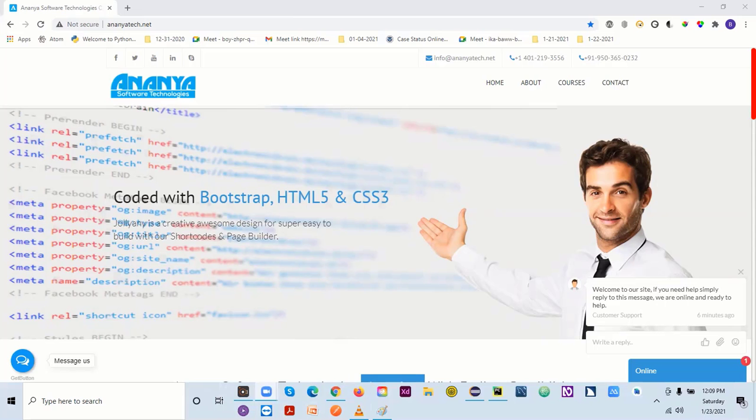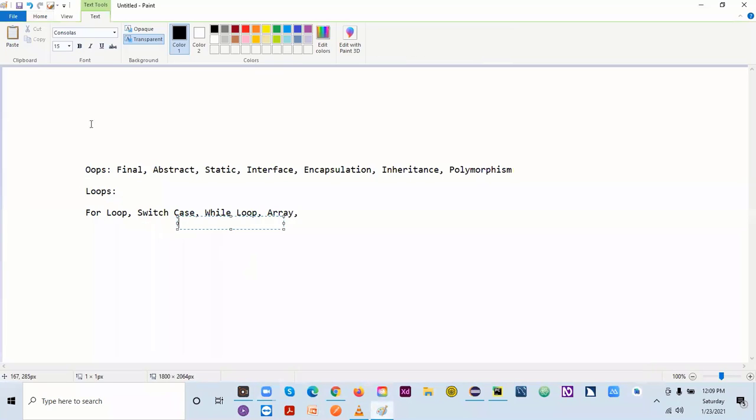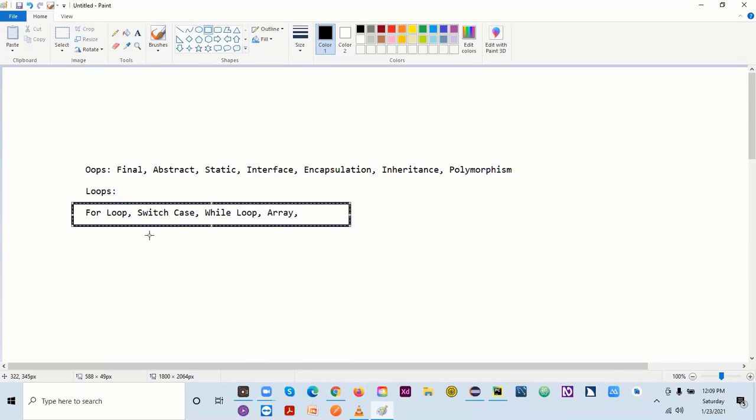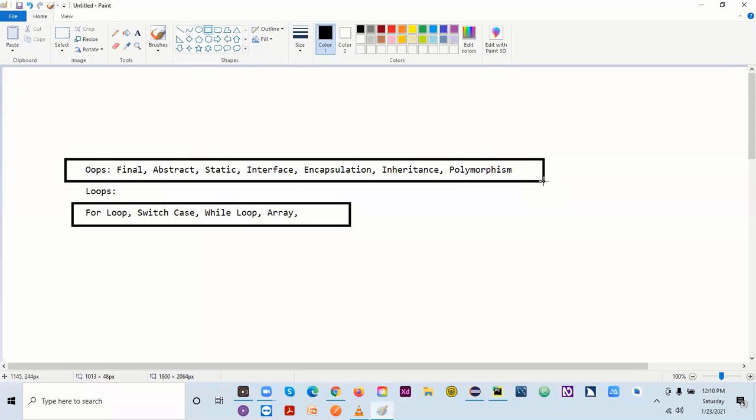So here we have a topic. Last time we left with this thing. We covered only the if-else condition, but we didn't cover the for loop, switch cases, while loop, and array. But before that, I would like to start with some OOPS concepts so that we know what these are actually. Let's say if you talk about final, abstract, static, interface, encapsulation, inheritance, and polymorphism.